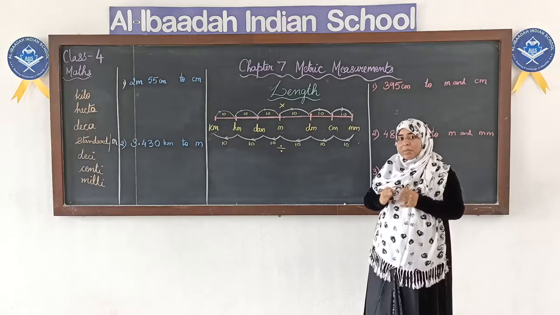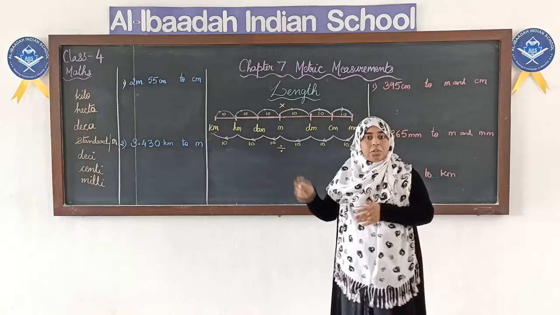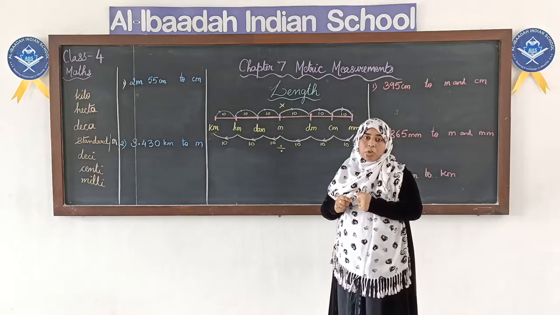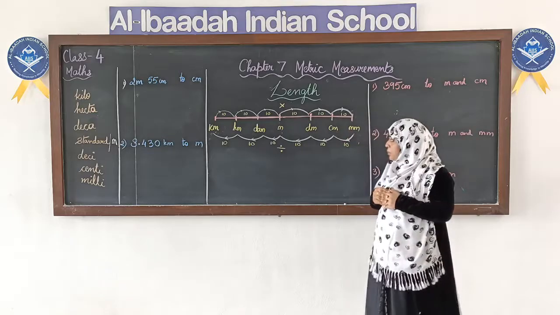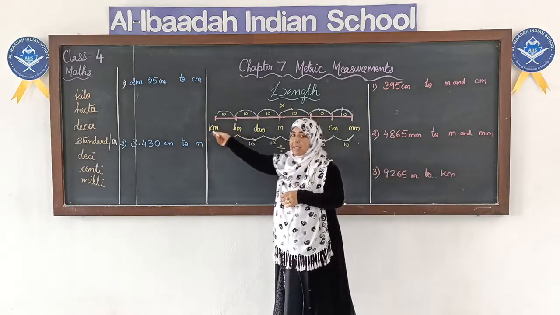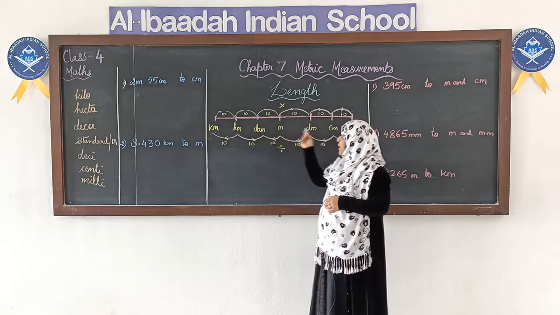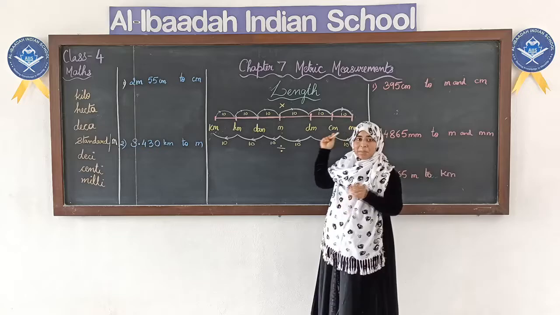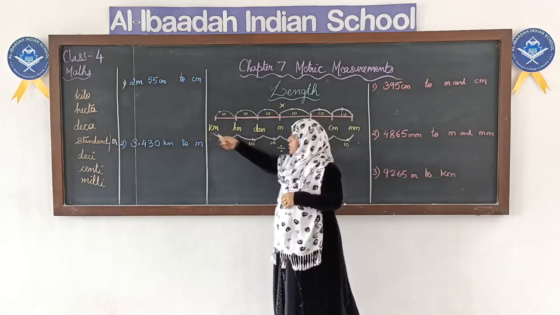Now if you want to remember this, you have to know the sequence, how the units are arranged from big to small. To remember this, I will give you a phrase: King Henry died by drinking chocolate milk. Remember this, and you will remember the sequence of the metric measures.